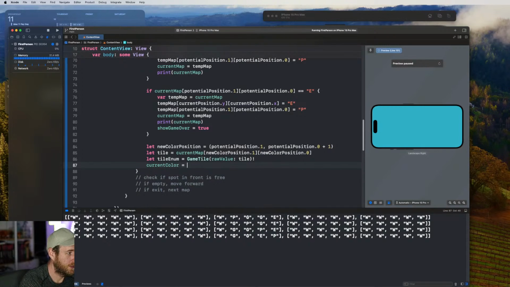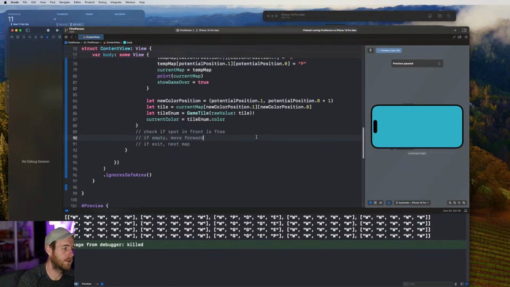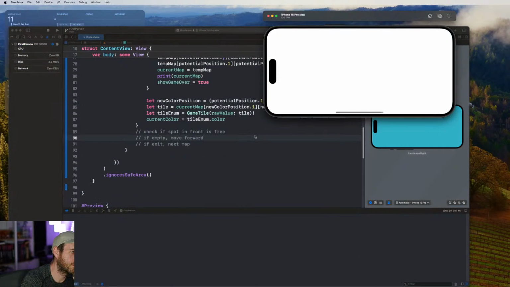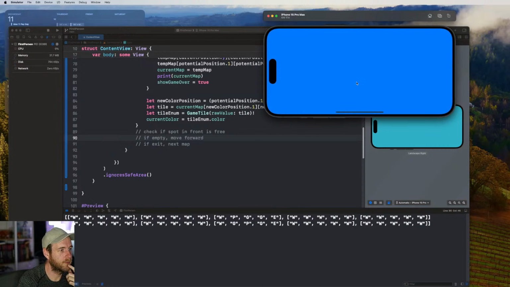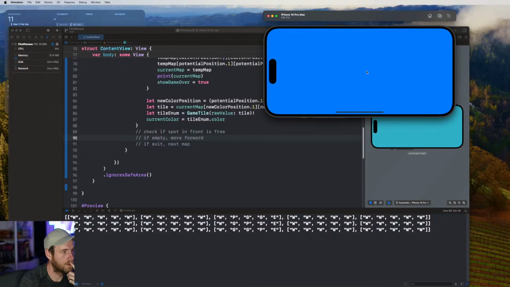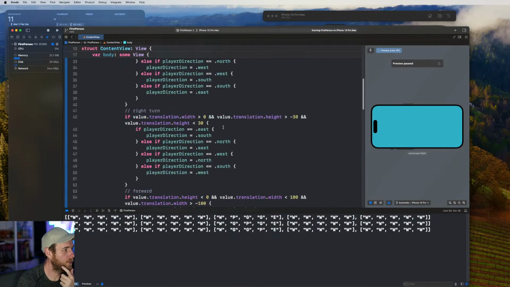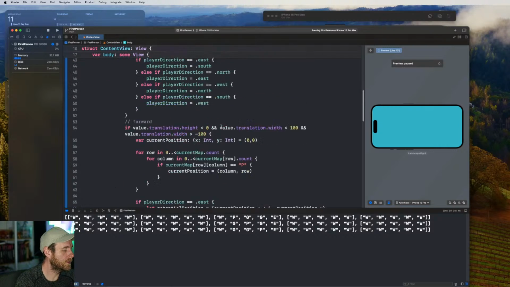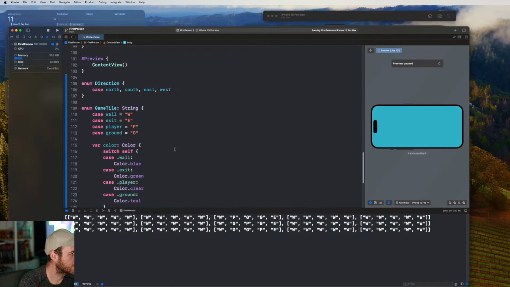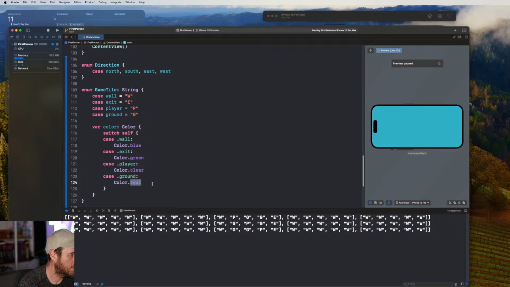Current color equals tile enum color. Let's see how we go. So move forward 1. That is incorrect. No, that is correct because it's a blue. It's supposed to be blue because the walls are blue, right? Oh no, the ground is teal.